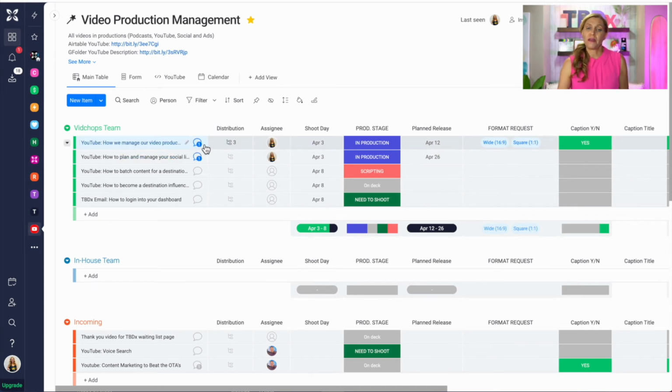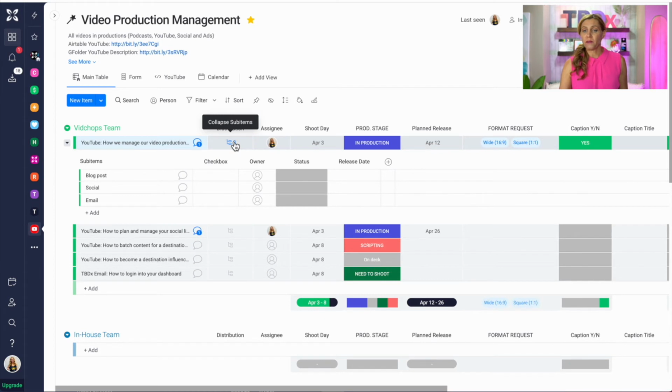The next column is distribution. I find this incredibly handy as you're managing the life cycle again of this video. So if you were to click on the sub items, I know that this particular video is going to be a blog post, it's going into social, and it's going to be an email. So I've just made a note of each of those things so I can check mark it as this pre-release stage goes and it's getting ready to be released in these different channels of distribution. So I find this really handy.